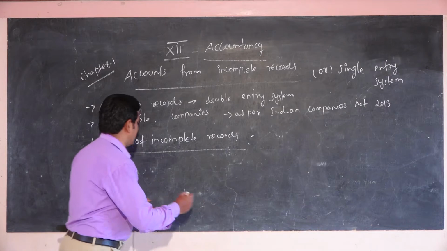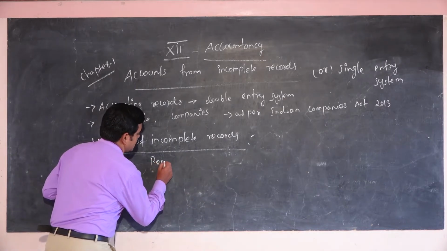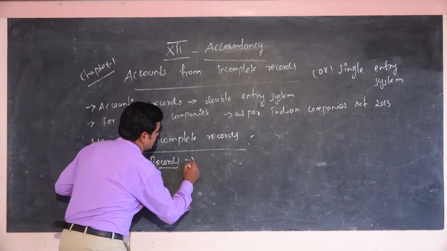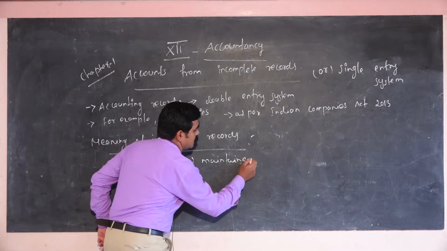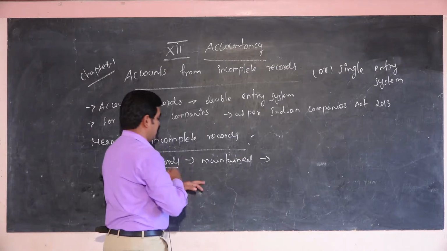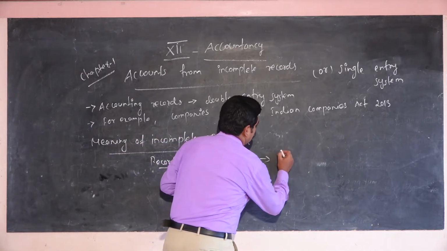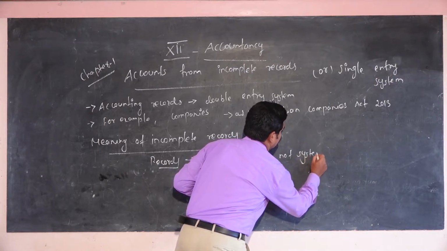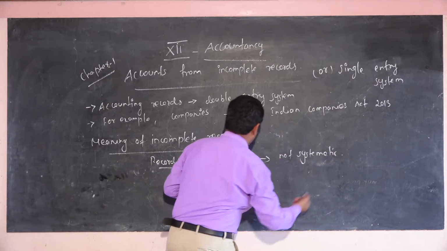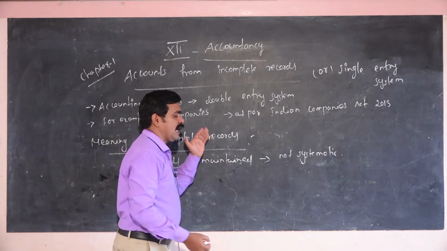The records maintained that are not systematic, that is called incomplete records.